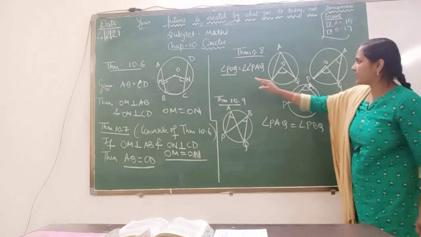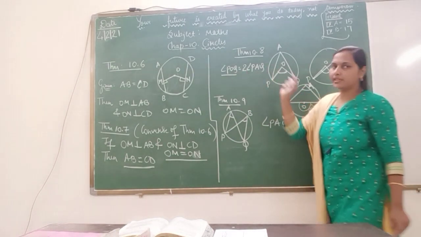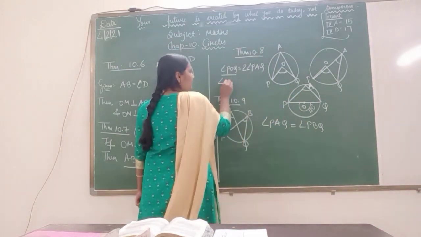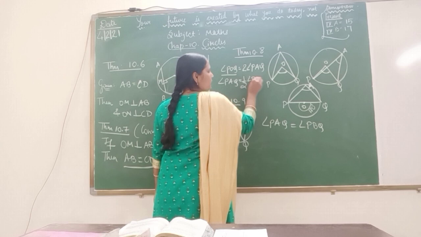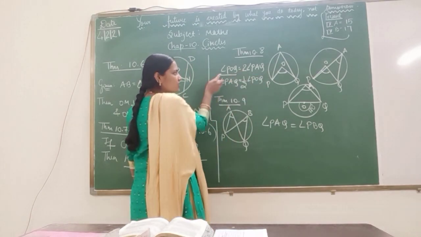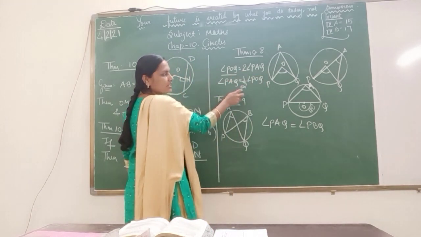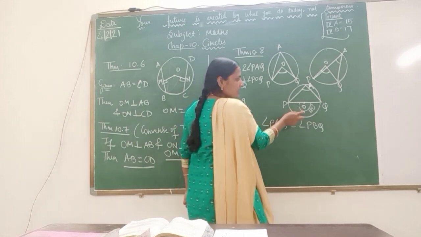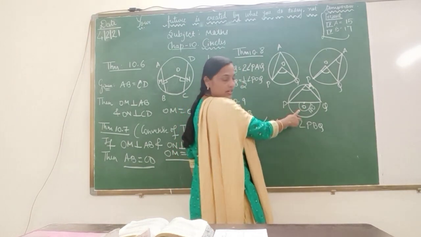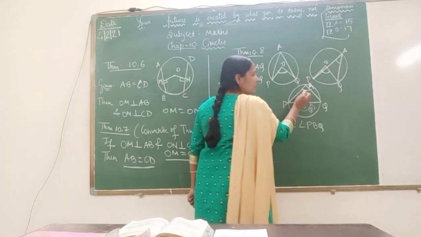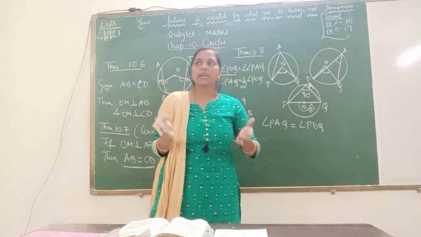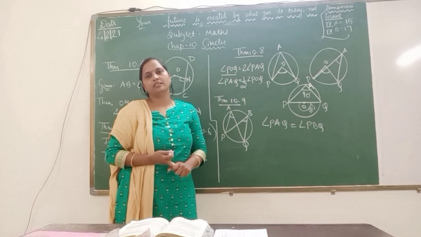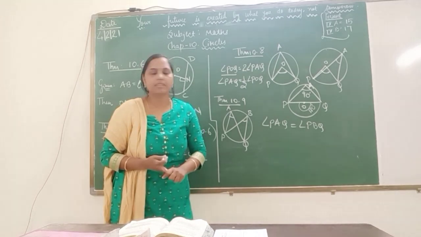Because I know POQ is double of PAQ, so I can say PAQ is half of POQ. Can I say like this? Because 2 will shift here, it will be divided by 2. So if I know the angle on a straight line is 180, it will be 90. So I can say the angle on a semicircle is 90 degrees.